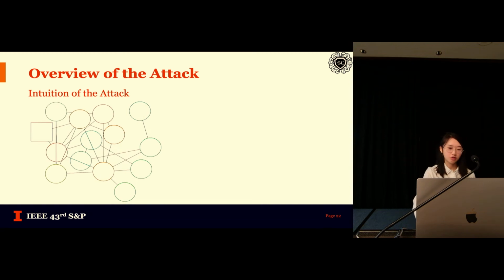So how can we perform the magic? Let me picture the intuition of the attack. We already know that the graph structure plays an important role in graph neural networks. In each layer of the network, the information propagates from each node to its adjacent nodes along the edges. Let's take one example here. For the blue node, in the first layer, its information will flow along the orange arrows, and in the second layer, the information will flow along the orange arrows. So we can see that the connections in the graph determine whether the information of one node can influence the other and how strong the influence will be.